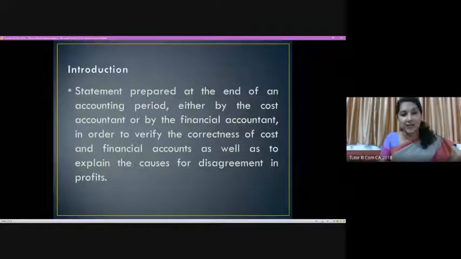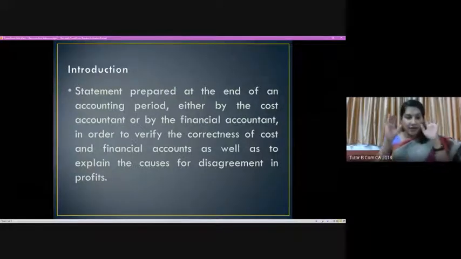It is a statement prepared at the end of an accounting period, and it can be prepared by the cost accountant or by the financial accountant. And why do we prepare it? We prepare it to verify the correctness of cost and financial accounts.